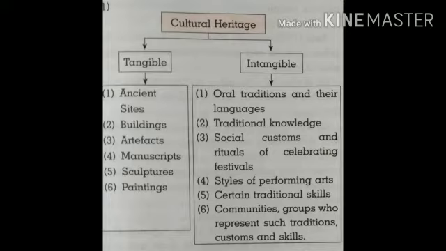And the second one is intangible cultural heritage. That has no physical presence. This type of cultural heritage includes the following things: oral traditions and their language, traditional knowledge, social customs and rituals of celebrating festivals, styles of performing arts, certain traditional skills, and communities and groups who represent such traditions, customs, and skills.